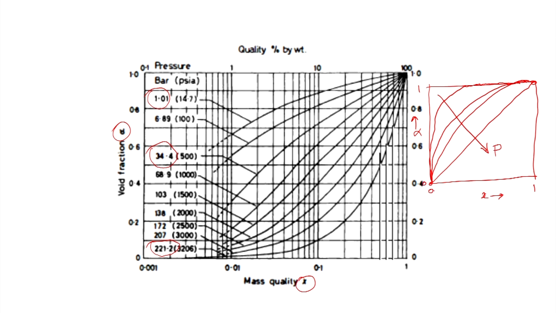So, for low values of x, as x increases, alpha increases very fast. The slope, delta alpha by delta x at constant pressure, is the slope of the curve, and this is very high for low values of x. For higher values of x, the slope decreases, and for very high values of x, the slope is very low. But even for not so high values of x, alpha becomes very close to 1.